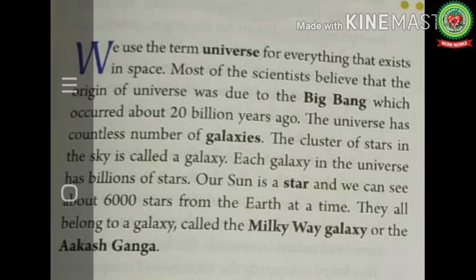So let's start with the reading of the topic today. We use the term universe for everything that exists in space. Most of the scientists believe that origin of the universe was due to Big Bang, which occurred about 20 billion years ago. This I have already told, and this theory was given by Georges Lemaitre. The universe has countless number of galaxies. The cluster of stars in the sky is called galaxy. Each galaxy in the universe has billions of stars, and our solar system belongs to one of these galaxies known as Milky Way or Akash Ganga.